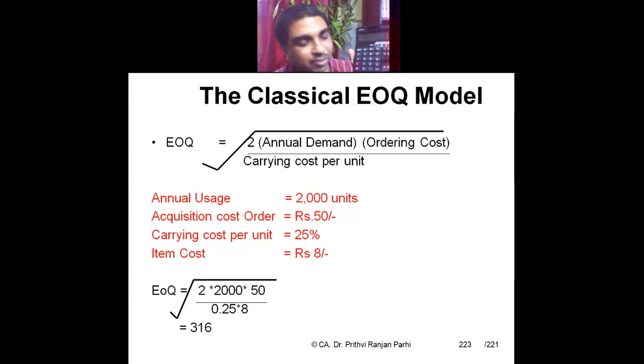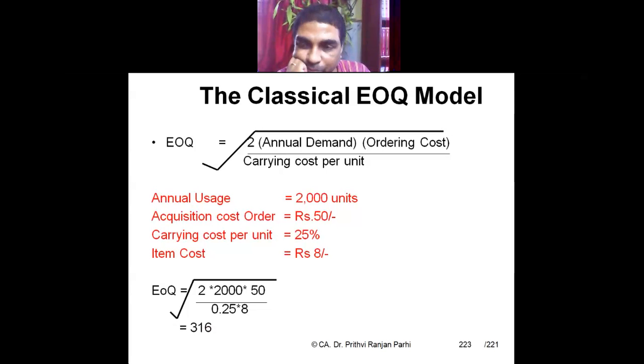Are you able to see my calculator? Yes, sir. But you are saying 2 into 2000 into 50, right?